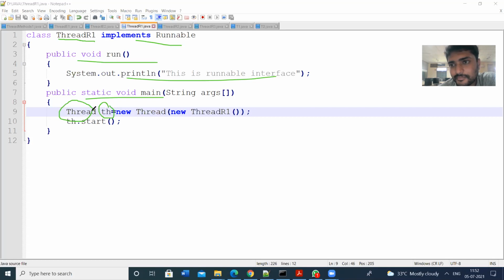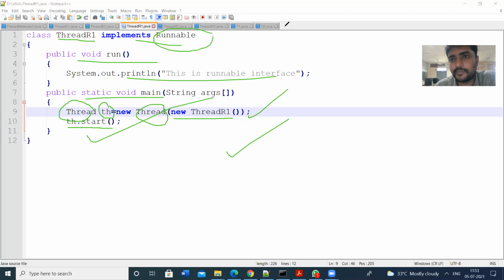Thread is the base class, and new ThreadR1. Then we call the start method by using the object th.start. So this is the implementation of the thread by using the Runnable interface.